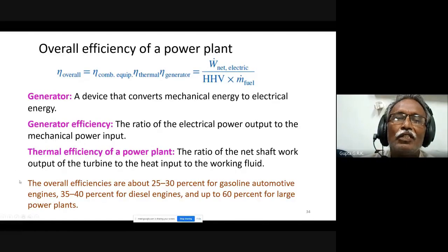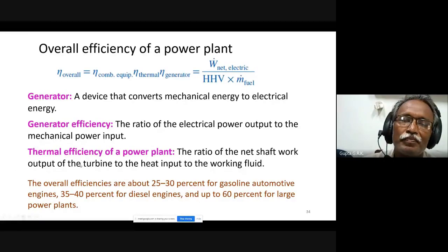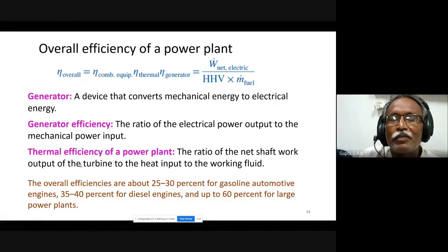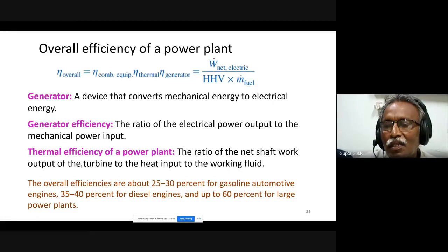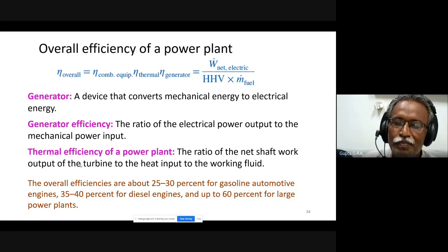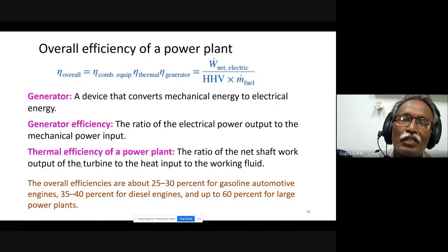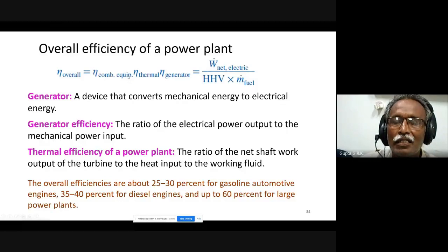If you see the overall efficiency of a power plant, what I actually spend is fuel. Fuel has some calorific value. When I burn it, I lose some heat in the combustion, so combustion efficiency is there. Then I get heat energy, which is given to the cycle of the power plant, and I get some work. The useful work from the heat supplied is the thermal efficiency of the cycle.